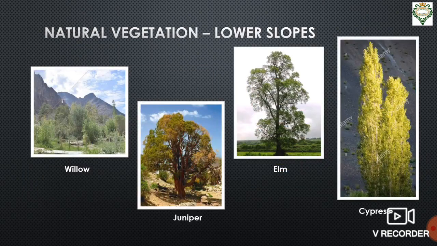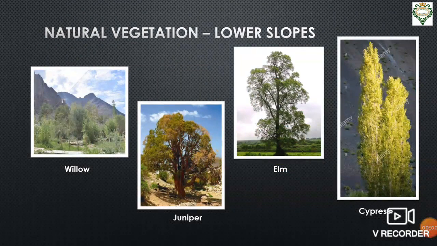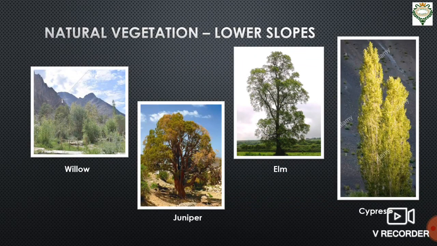Now let us look into the natural vegetation. We know that this area of Ladakh receives very little rainfall. That's why the vegetation in Ladakh is sparse. That is, very little. Some stunted trees like willow, cypress, elm, juniper, and poplar are found in the valley and the lower slopes of the mountain. That is, in the foot region of the mountain, we find this kind of tree.